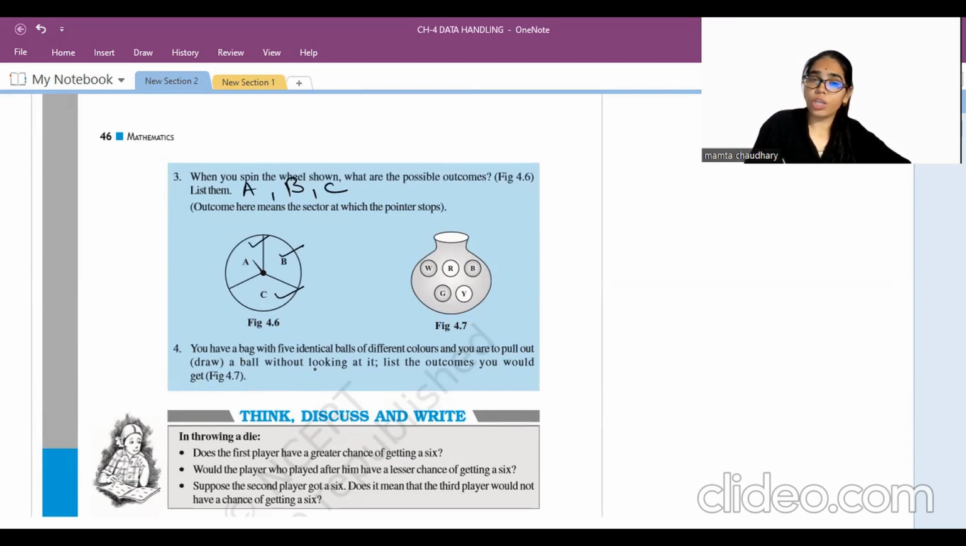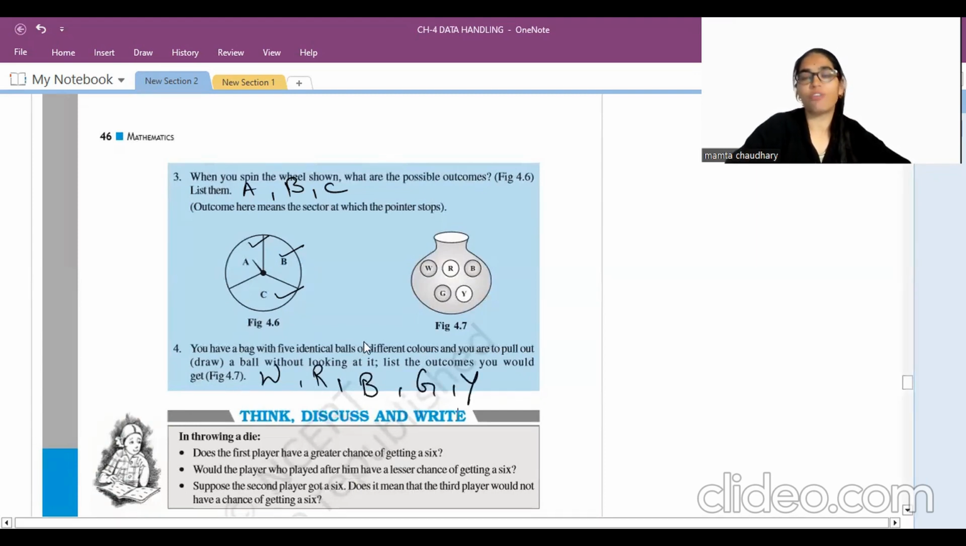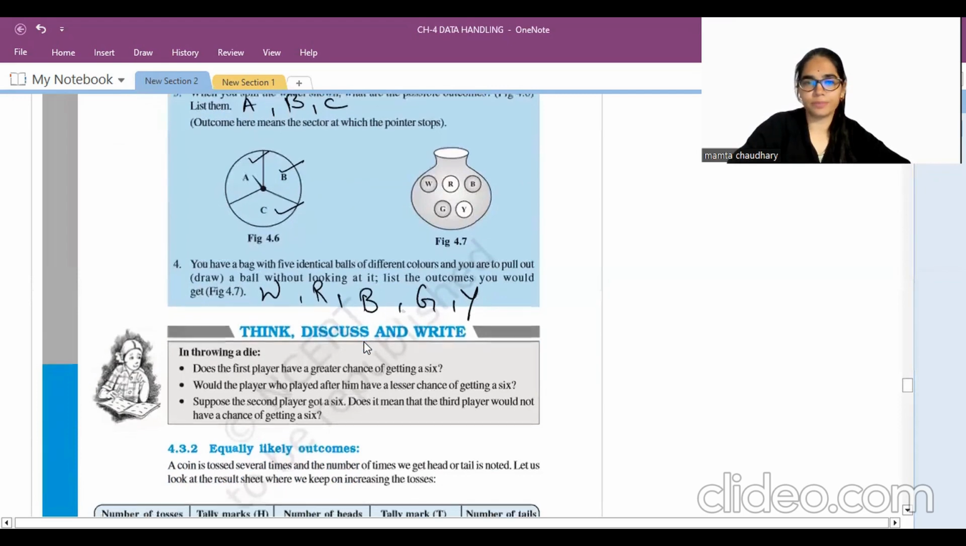Fourth, you have a bag with 5 identical balls of different colors and you are to pull out a ball without looking at it. Without looking at it means it is a random experiment. If you are looking and then picking, then it is not a random experiment. Without looking at it, list the outcomes you would get. I can get a white ball, or red, or blue, or green, or yellow. So there are 5 possible outcomes.